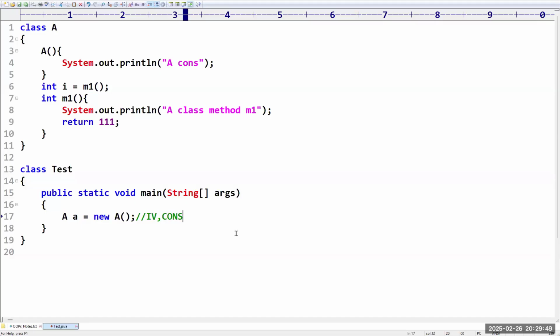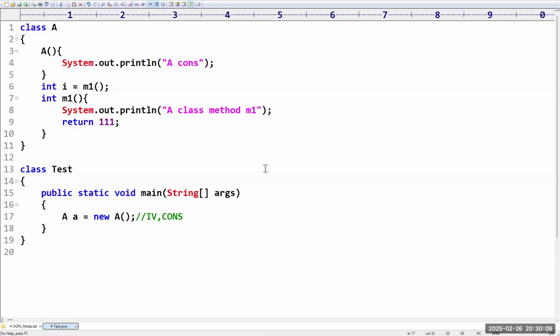Everyone understood? So first the instance variable, then the constructor, for this example only. Okay, so what about the instance method? The instance method will never execute, right? Because only whenever you are calling it, then it will be executed. Clear, madam? Please confirm.